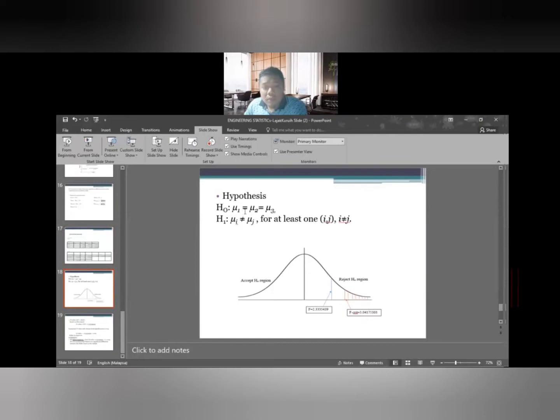This is the hypothesis. For the null hypothesis, we have mu1 equal to mu2 equal to mu3. And then for the alternative hypothesis, we have mu i not equal to mu j for at least one i, j, i not equal to j.